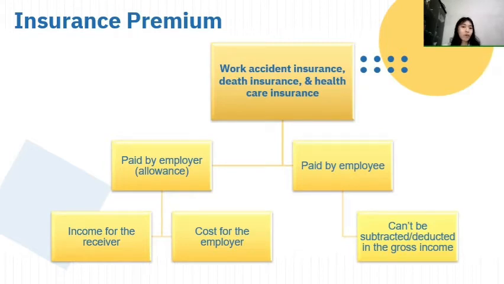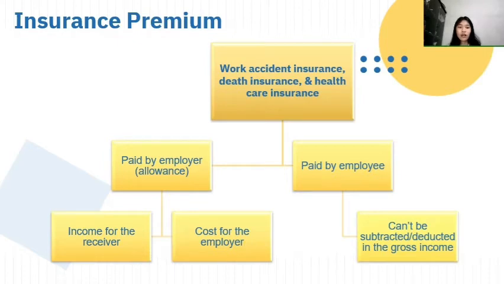If paid by employer, it is called income for the receiver or for the employee and cost for the employer. And if paid by employee, it cannot be subtracted or deducted in the gross income.